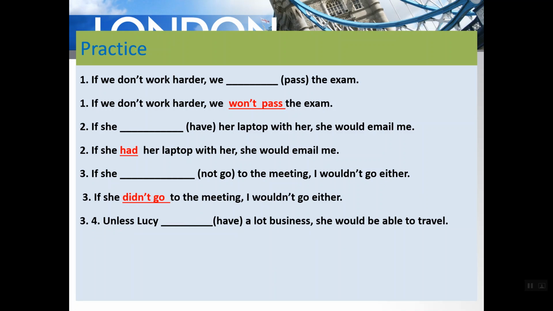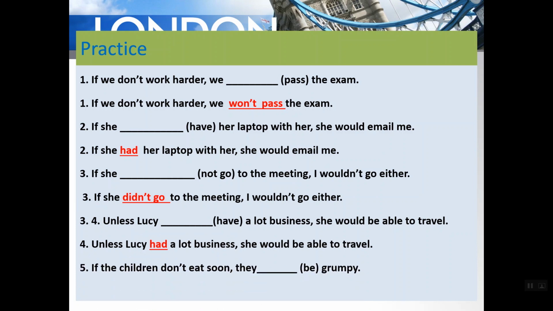Okay, and here: "unless Lucy have a lot of business, she would be able to travel". We have "would be" here, which is similar to the previous example. So we should put "have" in the past, which is "had". Unless Lucy had a lot of business, she would be able to travel. Next: "if the children don't eat, they be grumpy". "Don't" here is in the present simple. So we need to use "will". If the children don't eat soon, they will be grumpy.